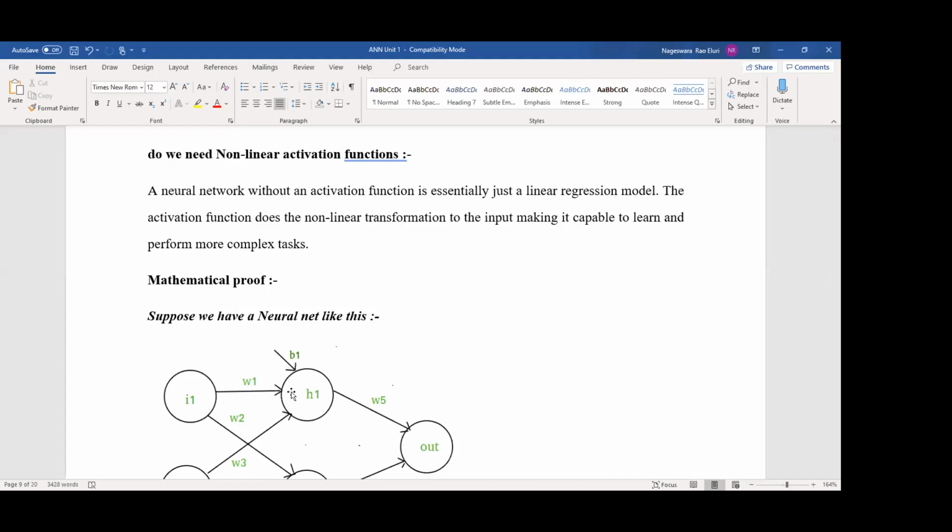But I want to confirm the value as either 1 or 0. That means either I will purchase or not. That is called non-linearity, and we can achieve that non-linearity by applying activation functions. I hope you understand now.